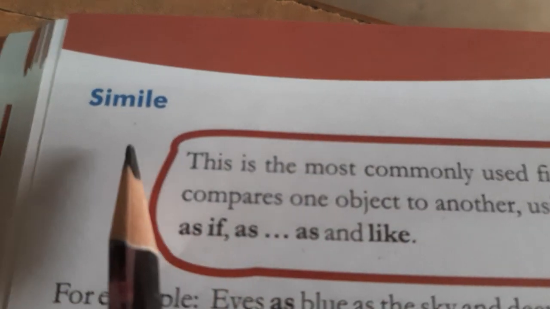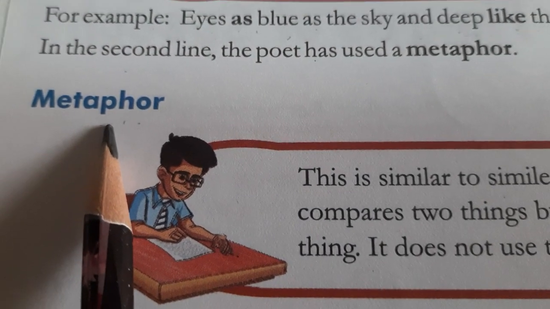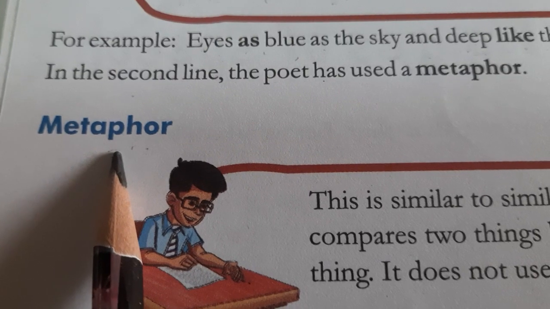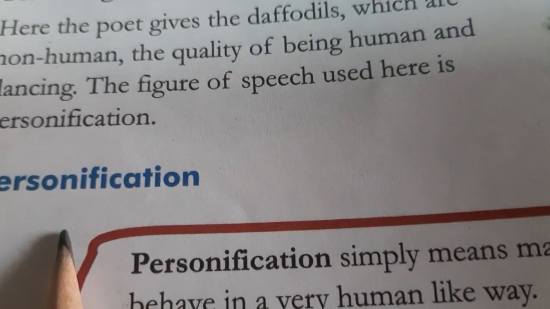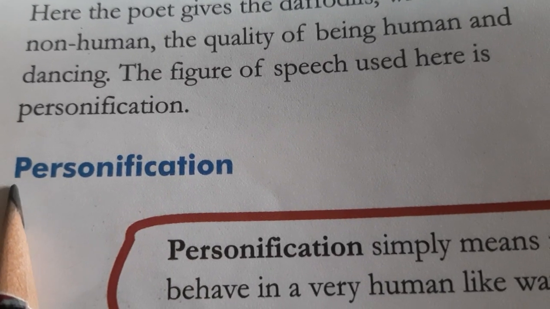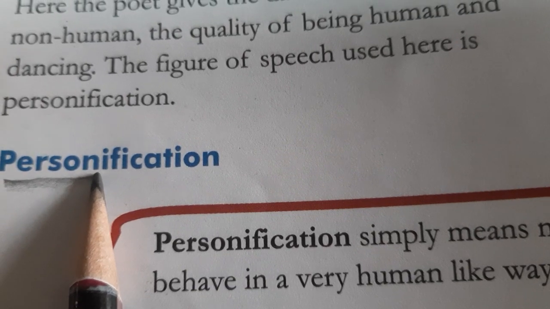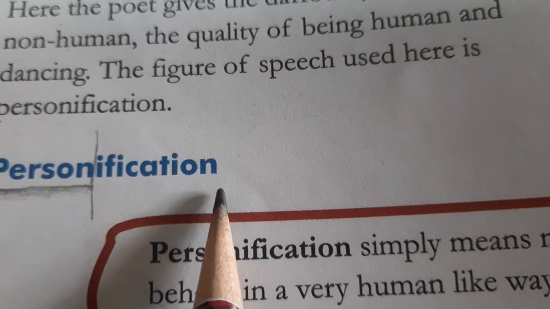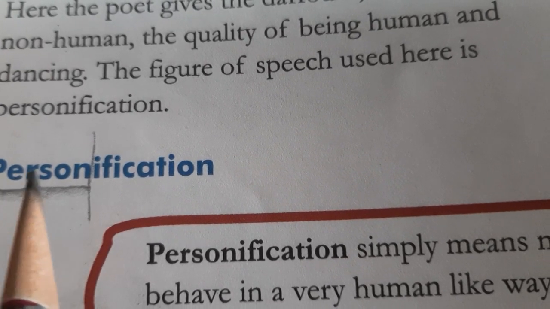And among them, first we had dealt with the similes. Second, metaphor. This also is an indirect comparison that we had learned along with some examples. Now today we will go through the third one, personification. If you bifurcate this word, we get the word person from this. So person and fication, so something related to human beings, to a human person.